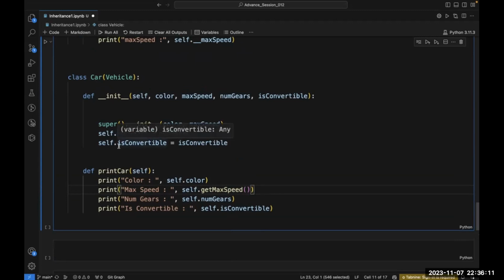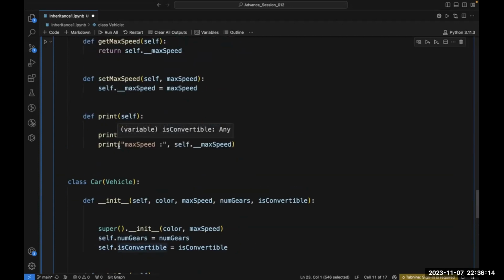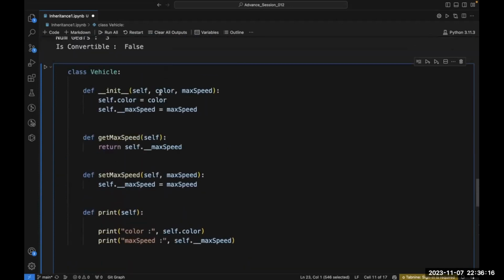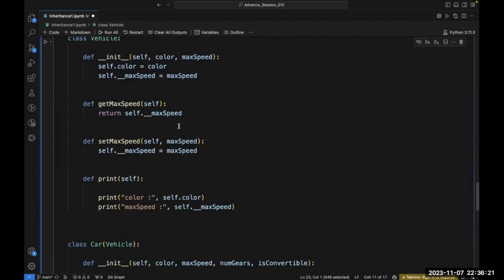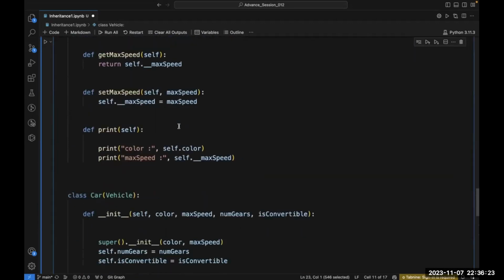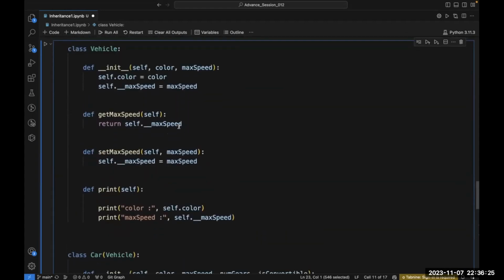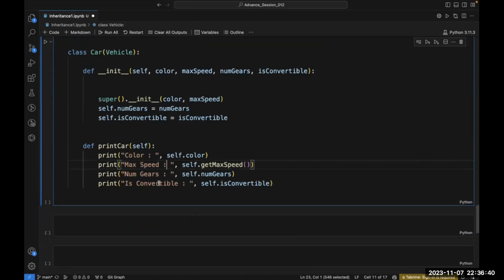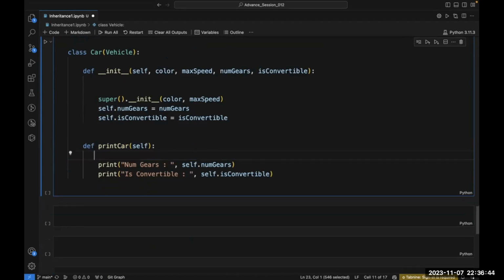But I want to print it through the vehicle class because it is an attribute of the vehicle class. This color and max speed is an attribute of the vehicle class. So I want it to get printed inside that class. I simply want that my color and max speed should be printed inside my vehicle class, and I will inherit that and use it in my class. That is a point. I do not want to print it here. So that's why I am just deleting these two print statements. So let's delete it.